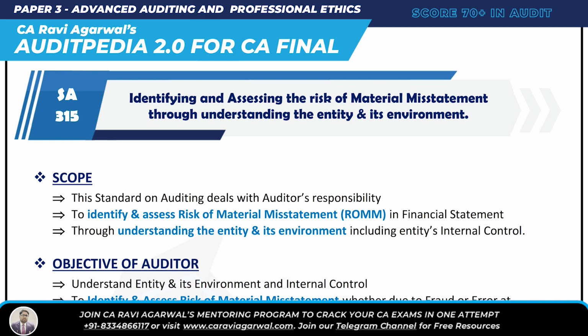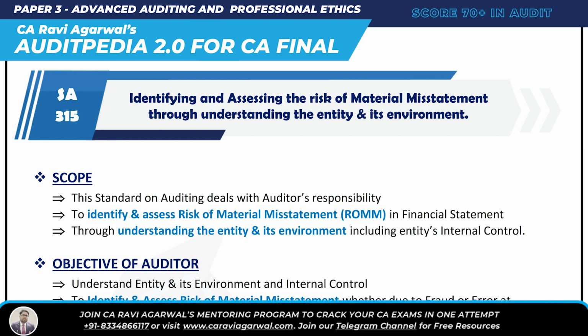This is essay 315. Essay 330 talks about response to assessed risk. Okay, it talks about the auditor's response to assessed risk. You identify and assess the risk of material misstatement in 315, but in 330 you respond to that identified and assessed risk. Clear? All right then. So we are focusing here on 315.